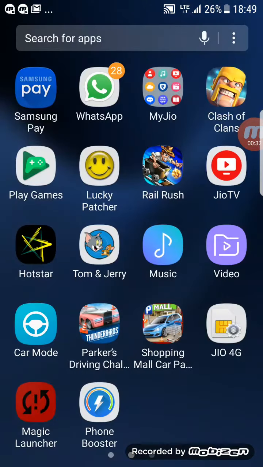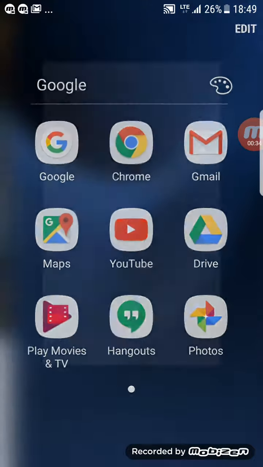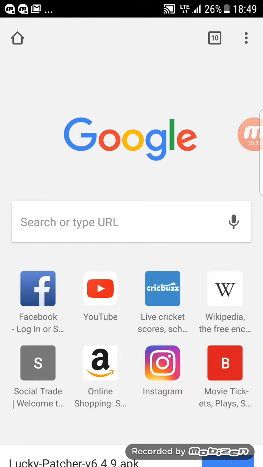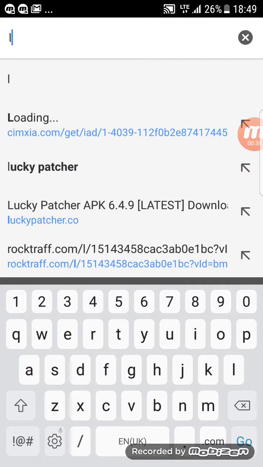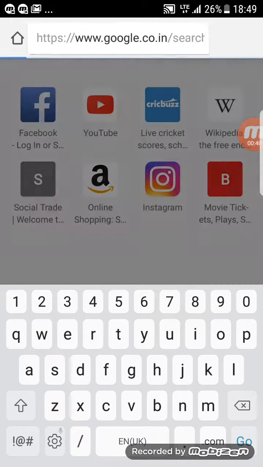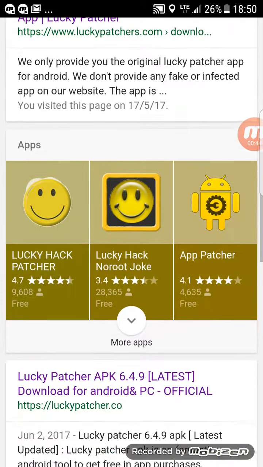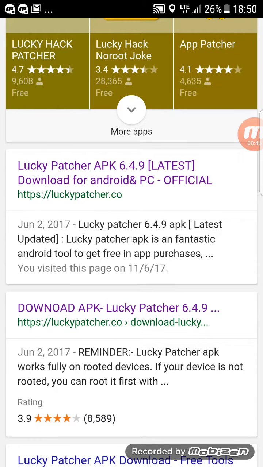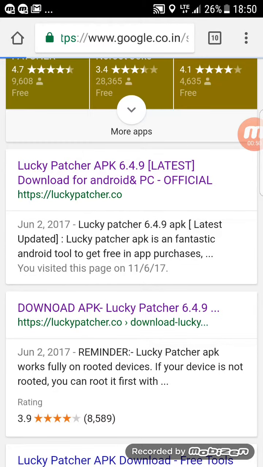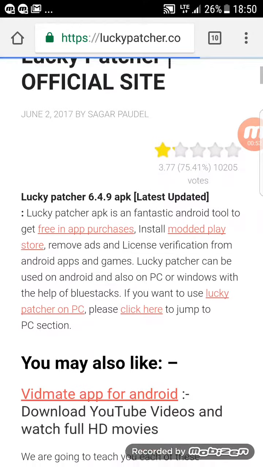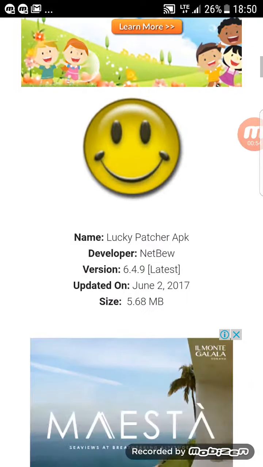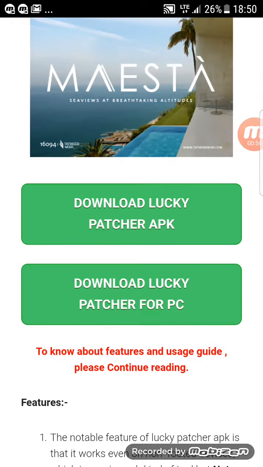First, open any browser like Chrome, type Lucky Patcher, then scroll down and click on Lucky Patcher APK latest one. And then scroll down and click on download Lucky Patcher APK.